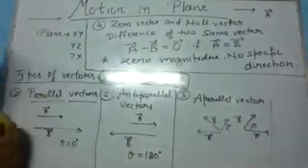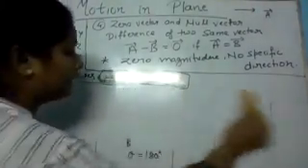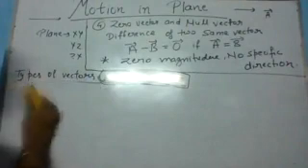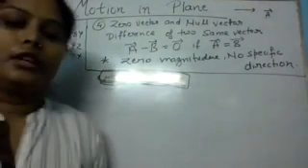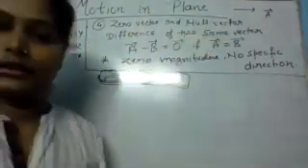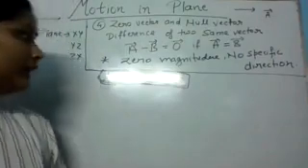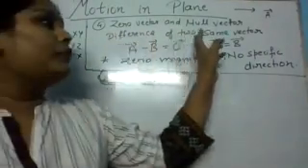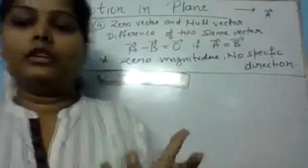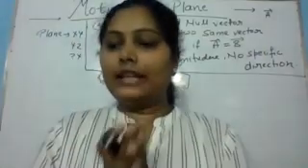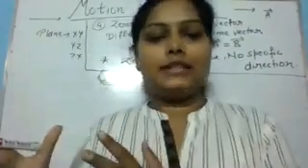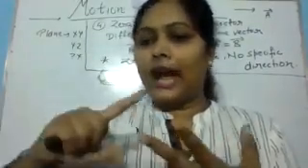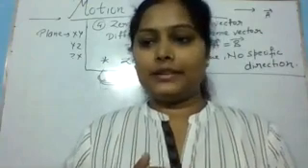Now let's see the fourth type of vector, that is zero vector. Okay. So zero vector, which is also called null vector. Zero vector is also called null vector. Difference of two same vectors. If we are taking the difference of two same vectors, and when the two vectors are same, when their magnitude and direction both are same, right?